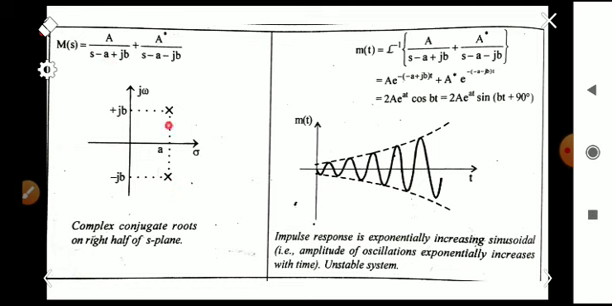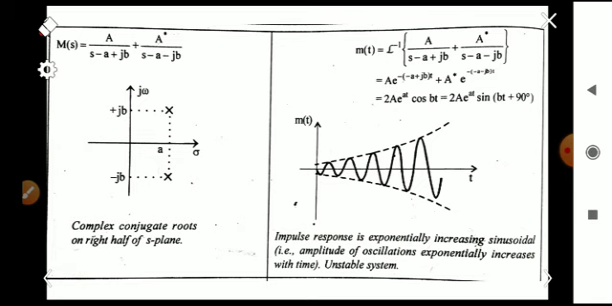Okay, so it will be on the right half of the S-plane: complex conjugate roots on the right half of the S-plane. While taking the Laplace inverse, at last we will get 2A e^(at) sin(bt + 90 degrees). Actually we are getting a cos function, and we can simply write it as a sine function like that, that is bt plus 90.